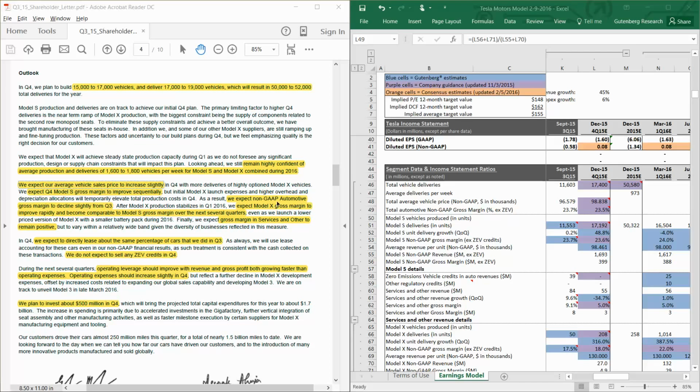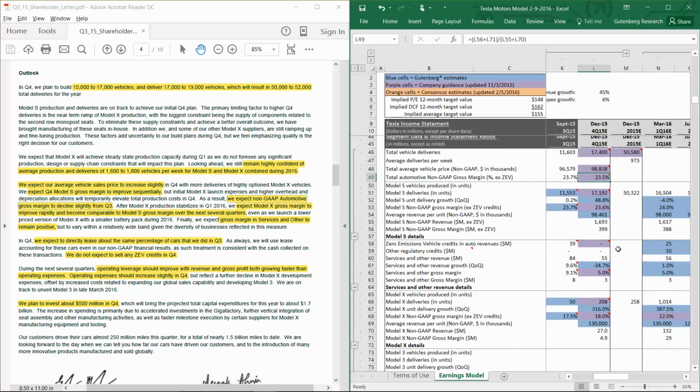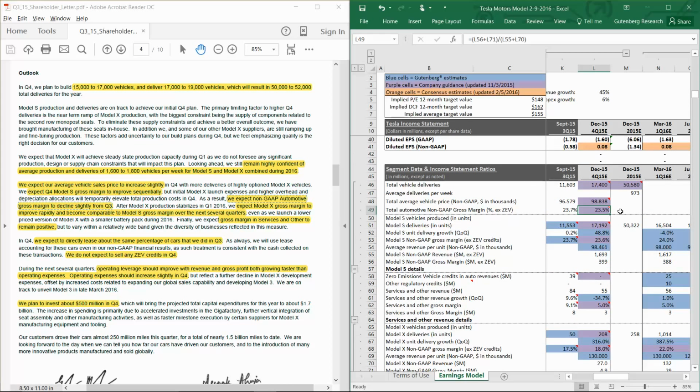Next, we can move on to the non-GAAP gross margin. Management expects to see a slight decline from Q3, and you can see that we have a 20 basis point decline. Again, we don't know what the definition of slight is, but 20 basis points is probably fine. And in our model, you'll see the gross margin start to improve throughout 2016 as the Model X continues to ramp.